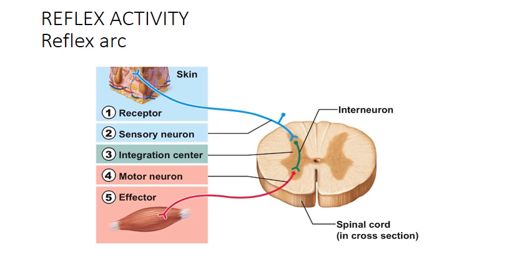The sensory neuron will go to spinal cord through the dorsal aspect of spinal cord. This is a dorsal or posterior portion of spinal cord and this is a ventral or anterior portion of spinal cord. Sensory neuron will always enter through the dorsal aspect of spinal cord and motor neuron will leave the spinal cord in the ventral portion. So, sensory neuron will carry information to dorsal aspect of spinal cord.